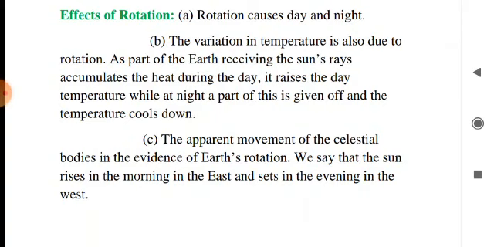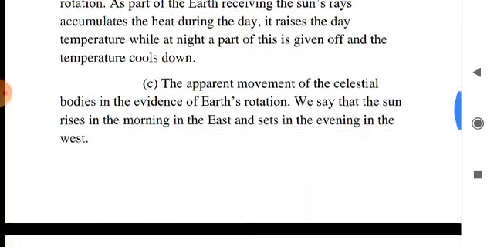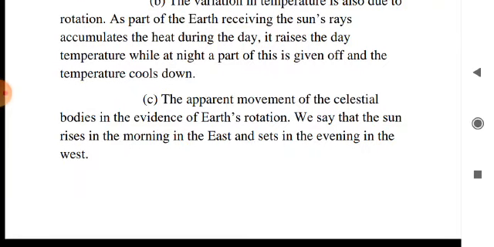Means, when a part of the earth receiving the sun's rays accumulates heat during the daytime, it raises the day temperature, and when at night this heat is given off, the temperature cools down. Next, the apparent movement of the celestial bodies is evidence of earth's rotation. So these are the effects of rotation.